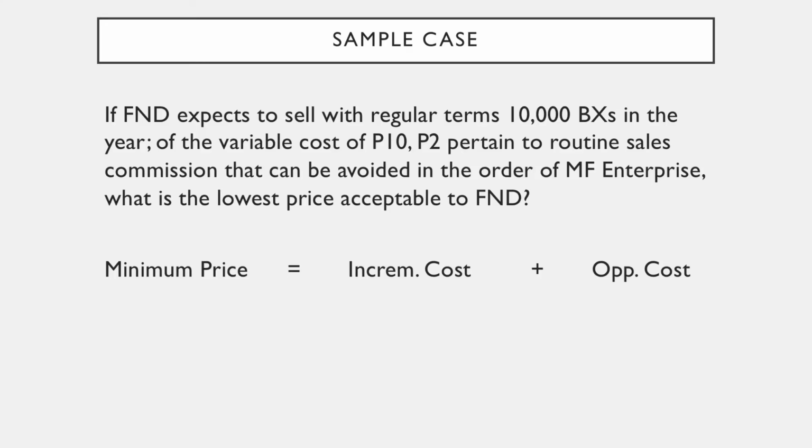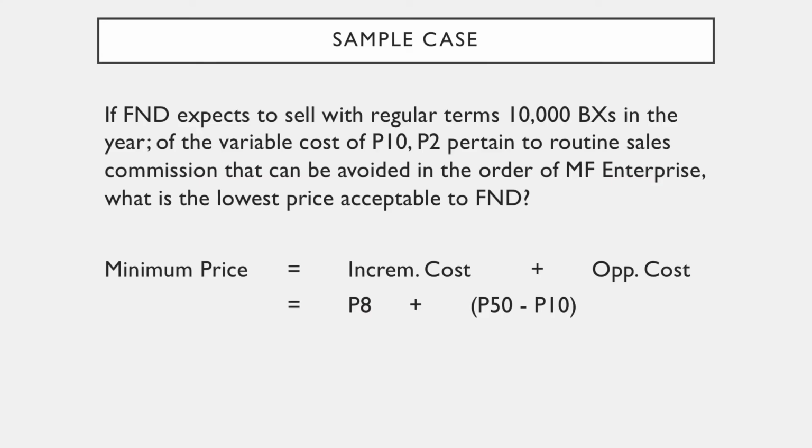To arrive at the minimum price, let us use the following formula. Minimum price is equal to incremental cost plus opportunity cost. In this scenario, not all variable costs will be incremental. Accordingly, it would only be 8 pesos, the original 10 pesos, less the 2 pesos routine sales commission that can be avoided.